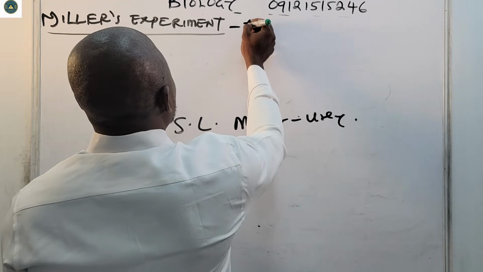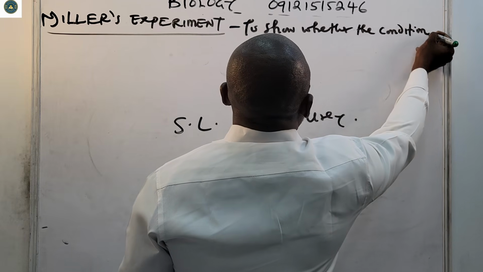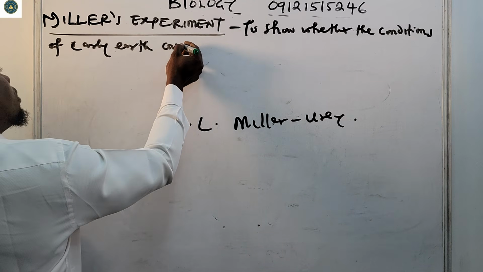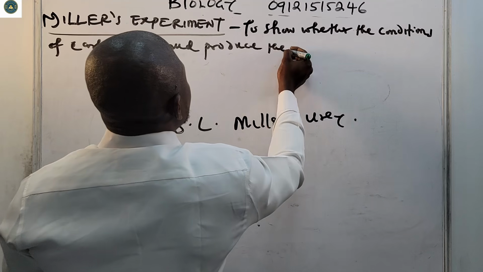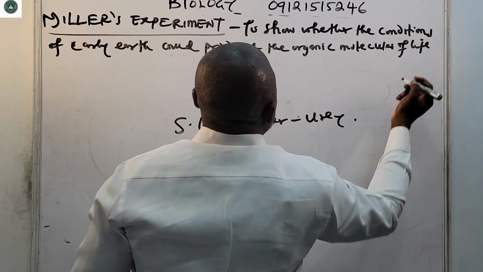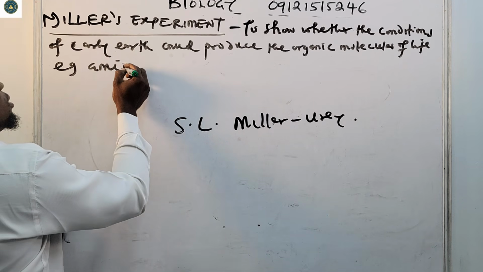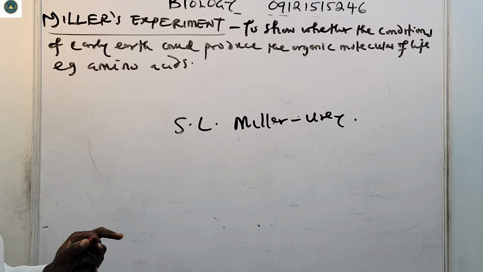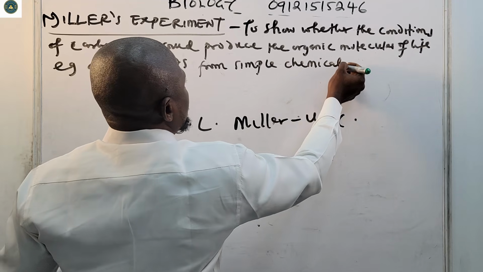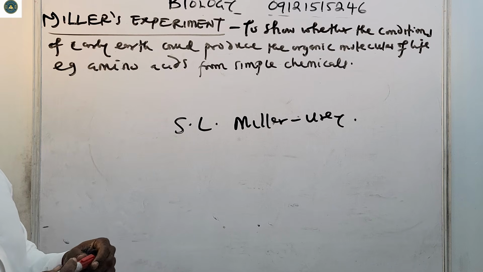The aim was to show whether the conditions of early Earth could produce the organic molecules of life, such as amino acids, from simple chemicals.